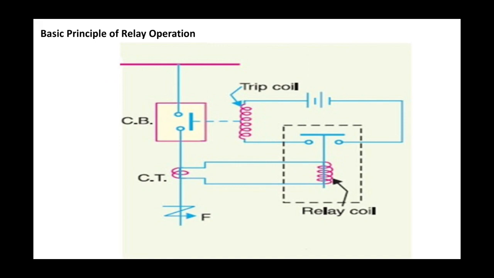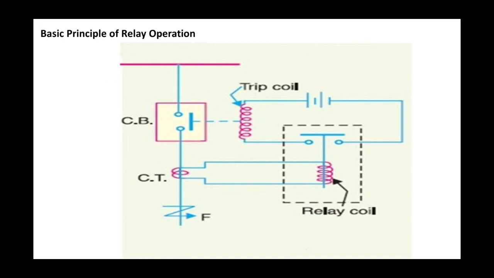The figure shows the basic principle of relay operation. A relay senses the abnormal condition by continuously monitoring electrical quantities which are different in healthy and faulty sections. The electrical quantities which may change during the fault condition are voltage, current, frequency and phase angle. If a fault occurs in the power system, there is a change in voltage, current, frequency and phase angle. If one or more electrical quantities change, that signals the presence, type and location of the fault to the relay.